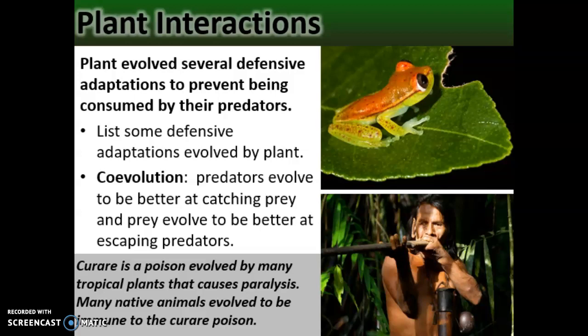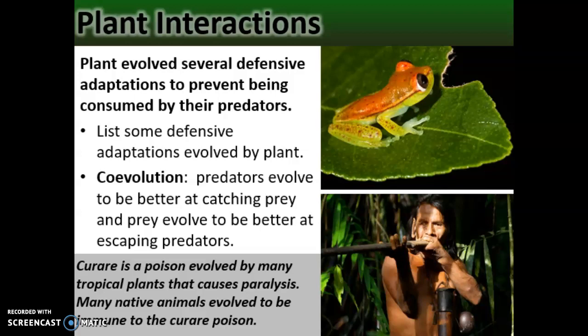So if we go back to these poisonous plants in South America, the plant evolves the poison curare. Now, this frog here didn't take this bite out of the leaf. It was some insect eating this leaf. And that insect was able to eat the leaf because it evolved tolerance to this toxin curare. But now, this frog eats those insects. In order for that frog to survive, it also has to evolve tolerance to the curare toxin.